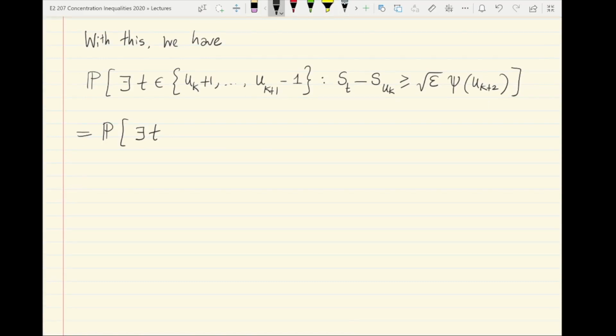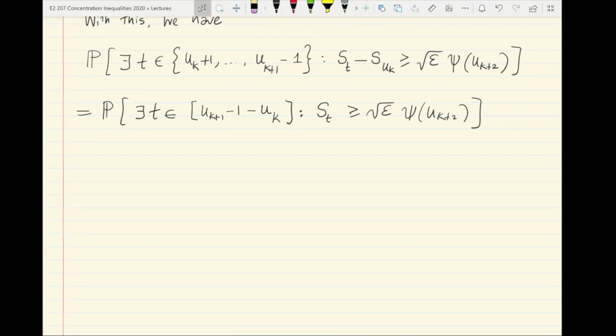So there exists a t in the interval, so basically in 1 through u_{k+1} minus u_k, such that S_t exceeds square root epsilon c_{u_{k+2}} as before. This is the same because all we have done is we have basically started time for the random walk from the time u_k. So this is by recentering time.